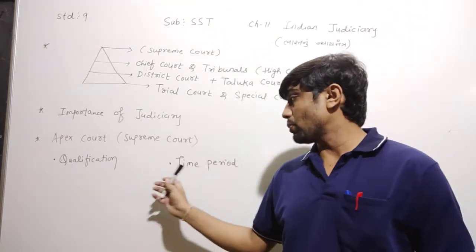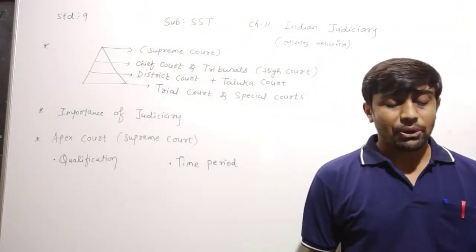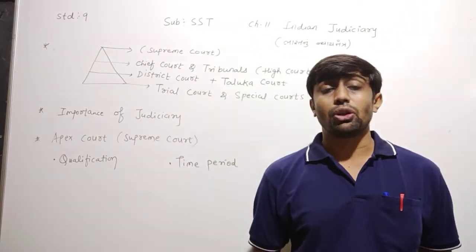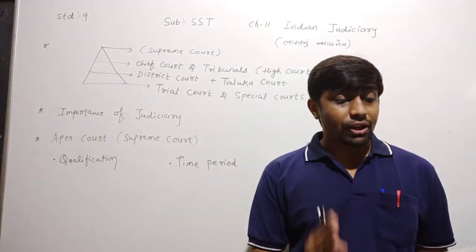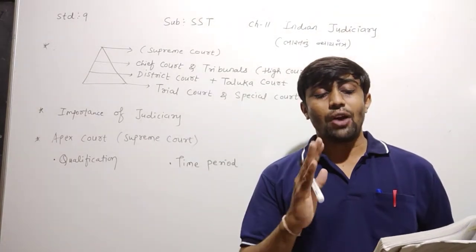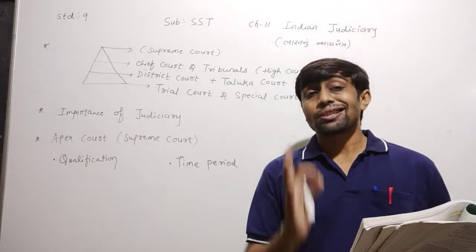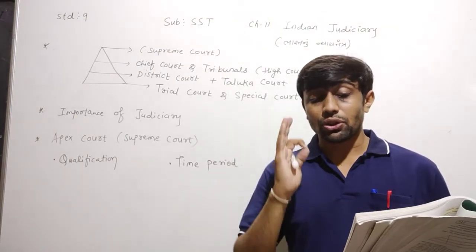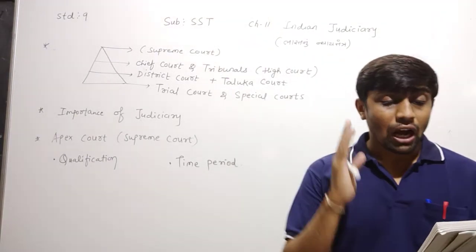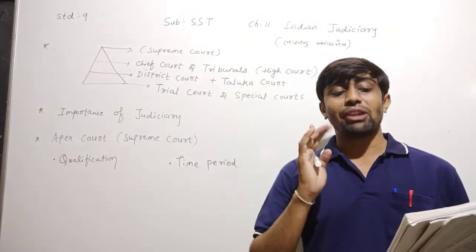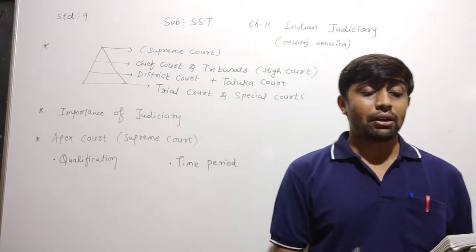Next, we will learn about the tenure, the time period for the judges of the Supreme Court. The retirement age is 65 years for the judge of the Supreme Court. However, a change in the age of retirement can be made by the Parliament by framing a law.